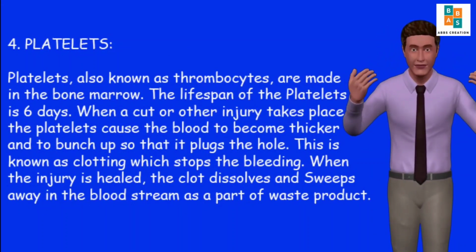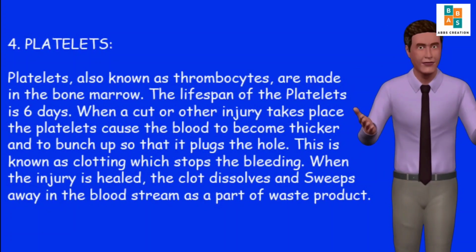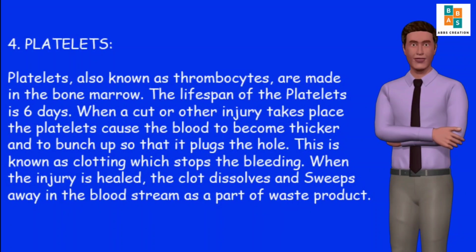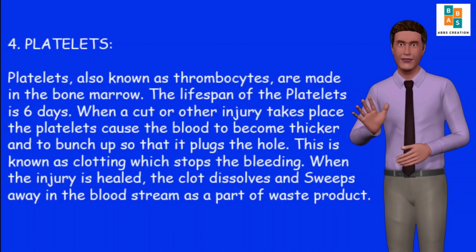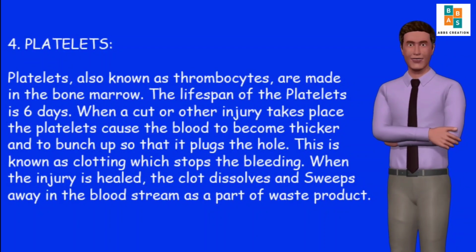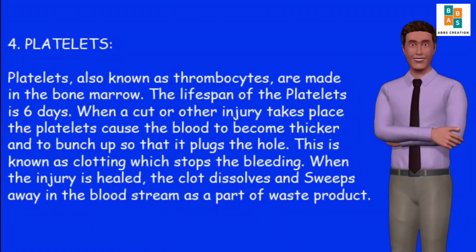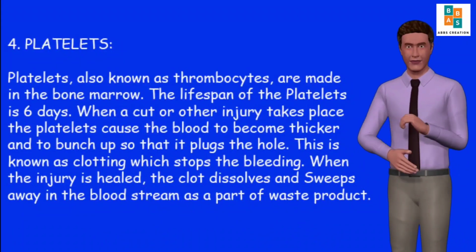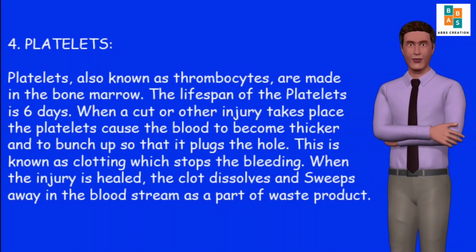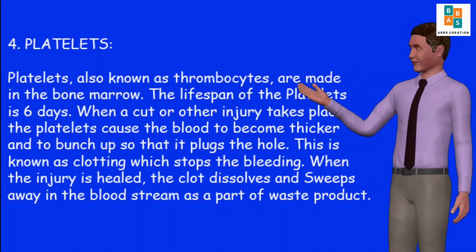4. Platelets. Platelets, also known as thrombocytes, are made in the bone marrow. The lifespan of the platelets is 6 days. When a cut or other injury takes place, the platelets cause the blood to become thicker and to bunch up so that it plugs the hole. This is known as clotting, which stops the bleeding. When the injury is healed, the clot dissolves and sweeps away in the bloodstream as a part of waste product.